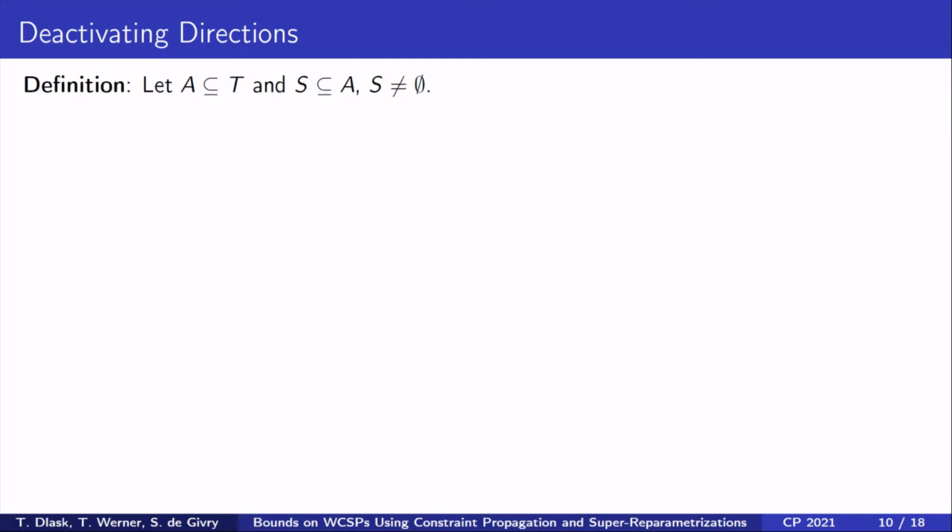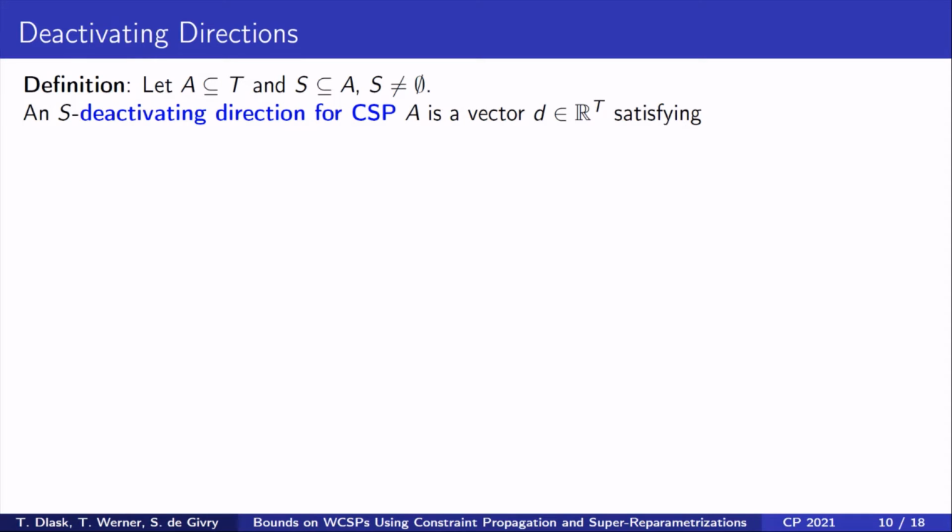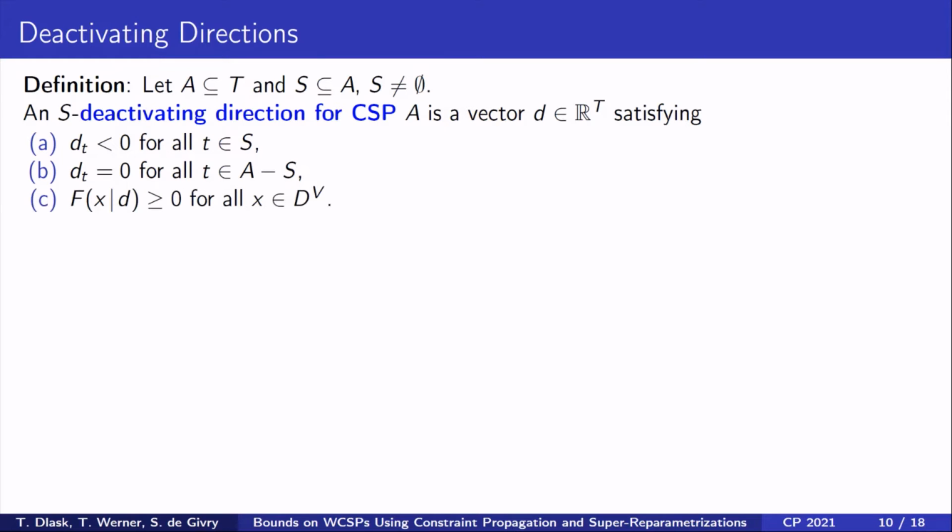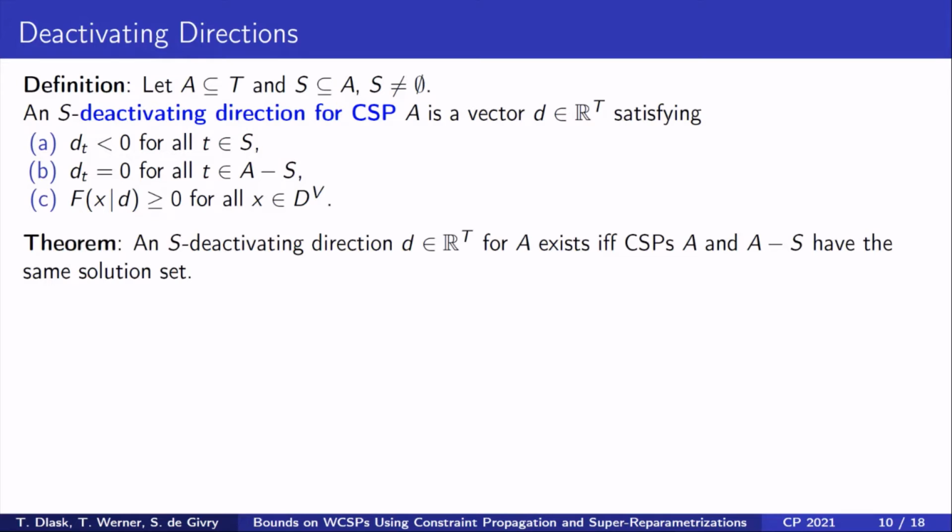In order to compute such certificates H, we need a new notion. Let A be a CSP and S be a non-empty subset of allowed tuples. An S deactivating direction for A is a weighted CSP D, whose weights are negative for tuples from S, 0 for the remaining allowed tuples, and the values for all assignments are non-negative. One can show that an S deactivating direction for A exists if and only if CSPs A and A-S have the same solution set. This means that we can forbid all tuples from S in A and preserve the solution set of the CSP. This is how the constraint propagation works.